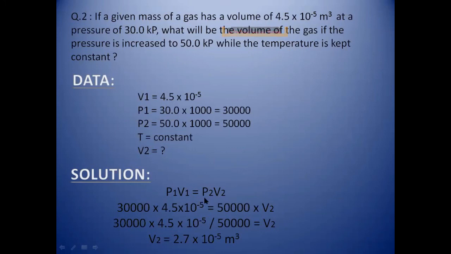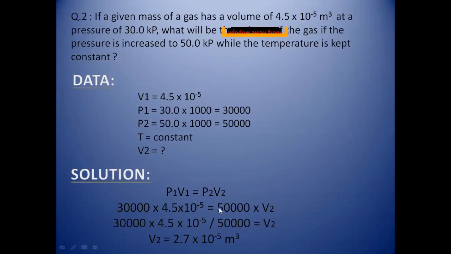I have told you why we take that form of the general gas equation, because it is the same gas which is treated at a different pressure. So we replace the quantities by the units. As you can see, we have to find the value of V2.